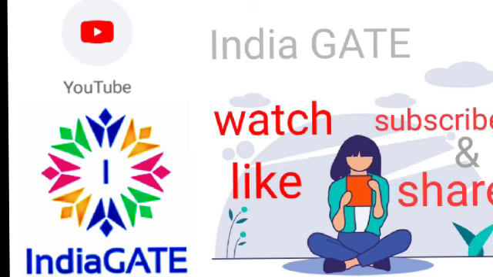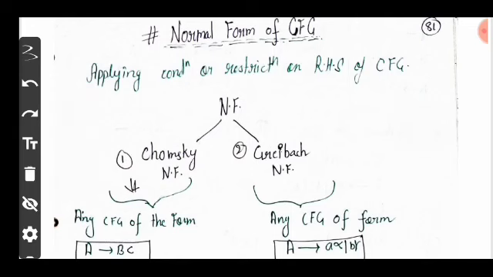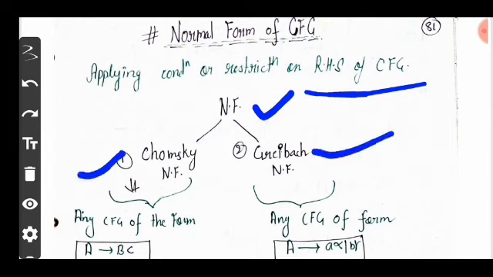So let's start. What is the normal form? Basically, normal form is used to simplify and apply conditions on restrictions of the left-hand side of the CFG. So it is categorized into two parts. First one is CNF, second one is GNF. CNF is called Chomsky normal form and GNF is Greibach normal form.